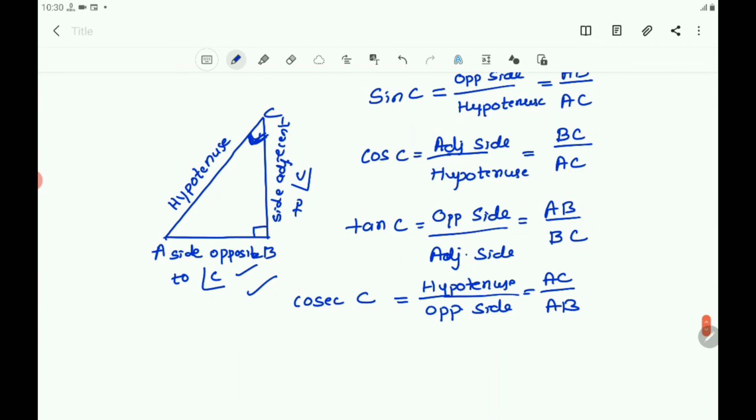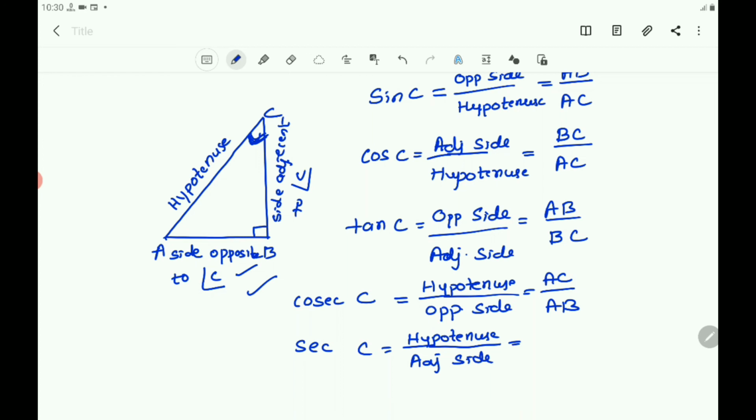Then the cos reciprocal is secant. Secant C is the reciprocal of cos, that is H by A, hypotenuse by adjacent side.